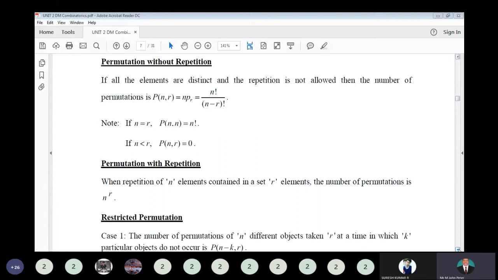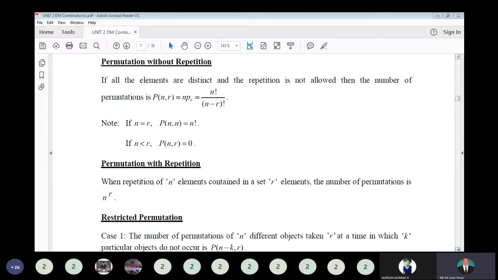So here, selection: if you take A, B, two elements, two letters, after selecting you can arrange them in two ways, A B and B A. So there are two different permutations. Similarly, we can calculate other permutations.